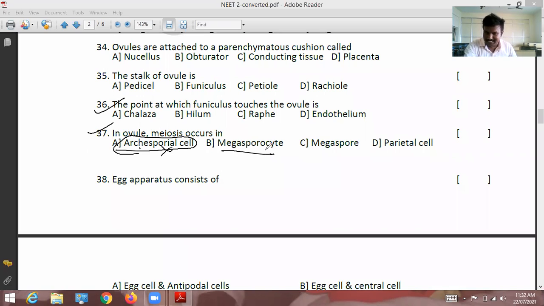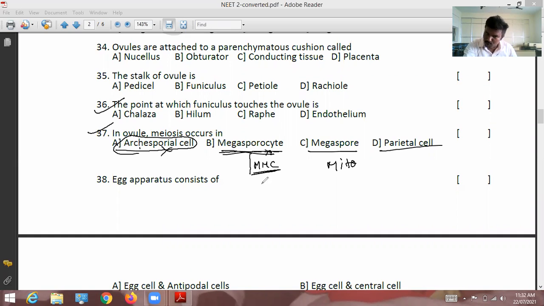In the megaspore, meiosis does not occur; it undergoes mitosis. Parietal cell does not exist in the ovule. Megasporocyte undergoes meiosis divisions. Megasporocyte is nothing but the megaspore mother cell.